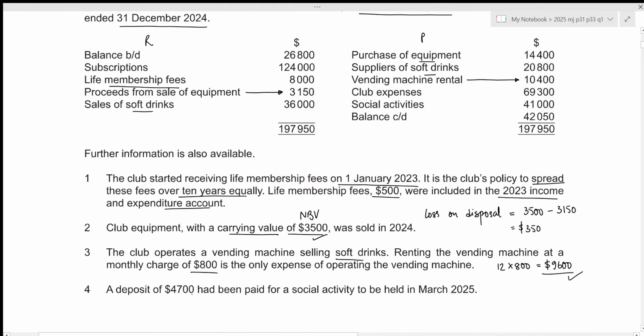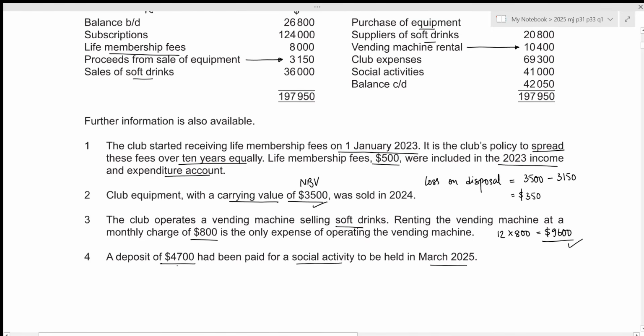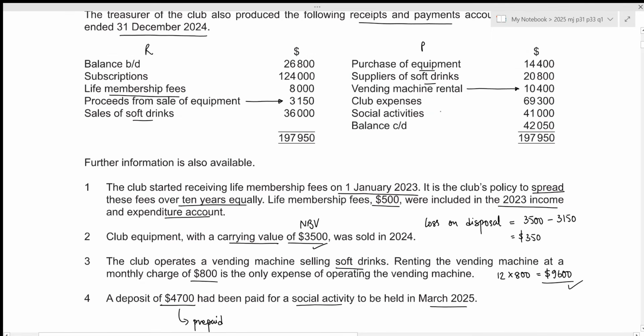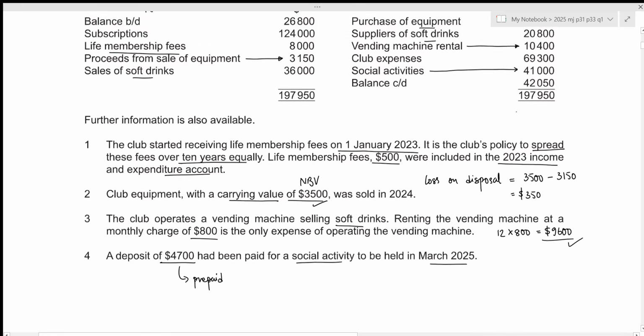Then a deposit of 4,700 has been paid for a social activity to be held in March 2025. Current year is 2024. So this amount of 4,700 is prepayment. And this was already included in our social activities right here. So we need to remove our closing prepaid because that belongs to a different year. Let's do our working.